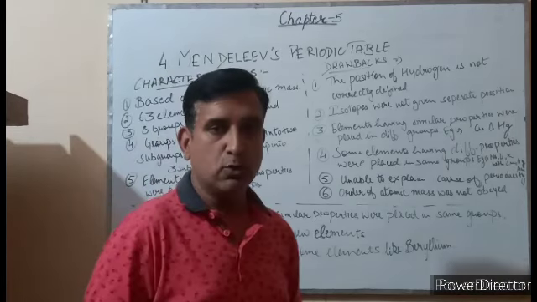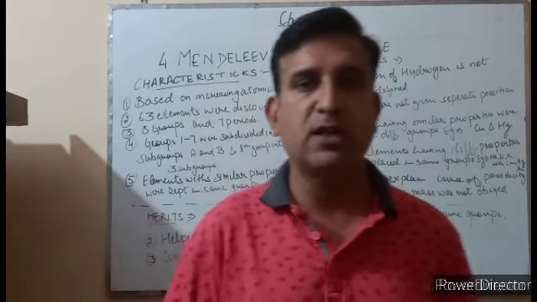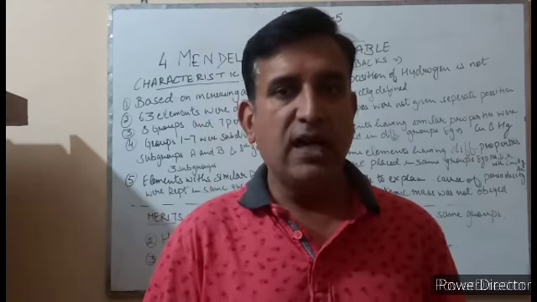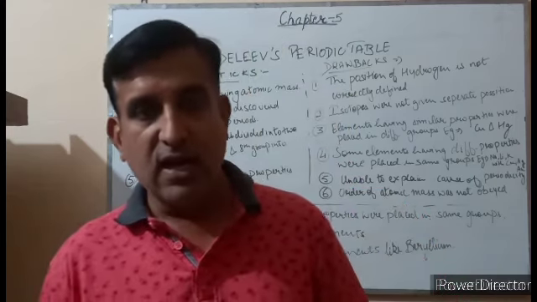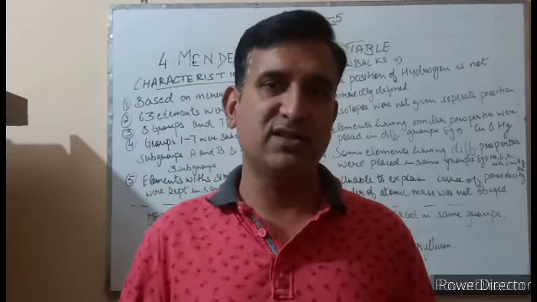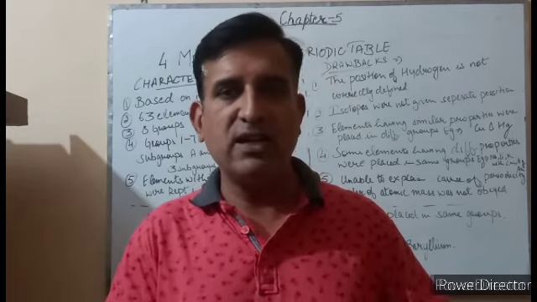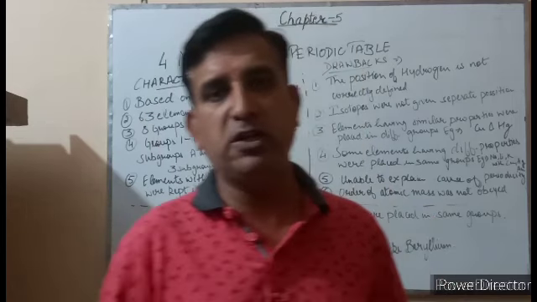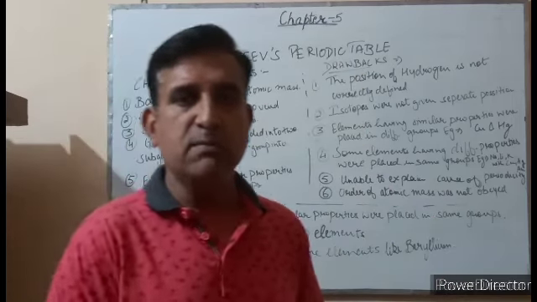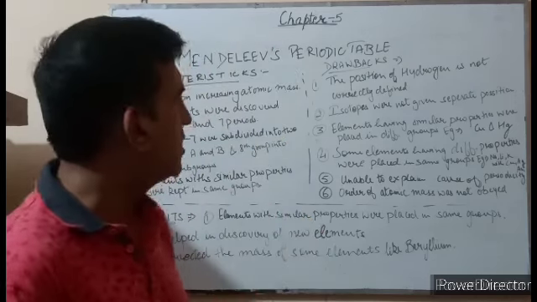Then the position of isotopes. As we all know, isotopes are atoms of the same element having the same atomic number but different atomic masses. As isotopes have different atomic masses, and Mendeleev's periodic table was based upon increasing atomic mass, the position of the isotopes should be different, but they were placed at the same position. Why? Mendeleev couldn't explain it.